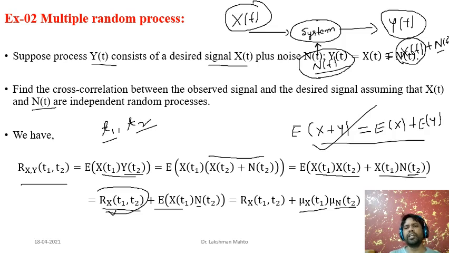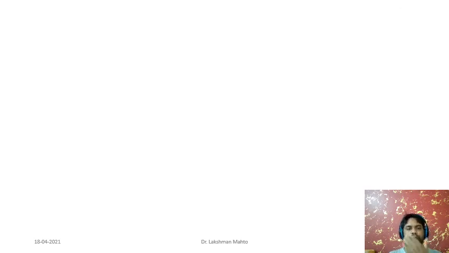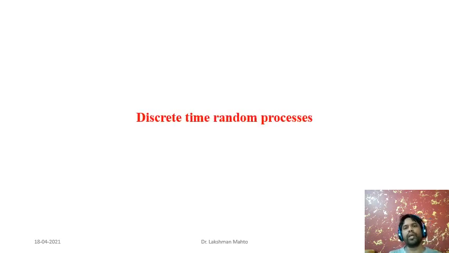So that's why independence between n of t and x of t would come here. Okay, so this is the process of how to calculate cross correlation between two random variables coming from two different random processes. Now we are coming to discuss discrete time random processes.